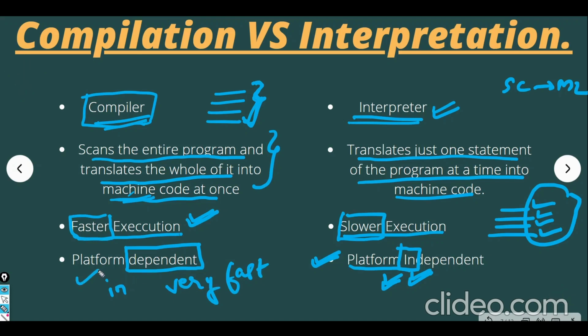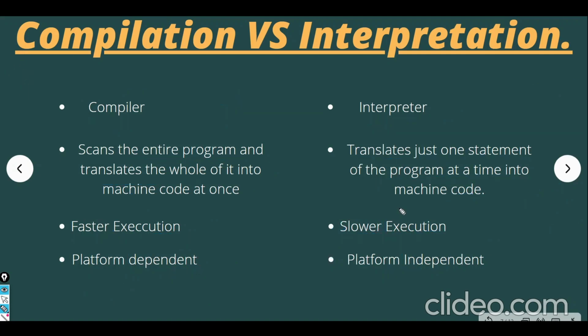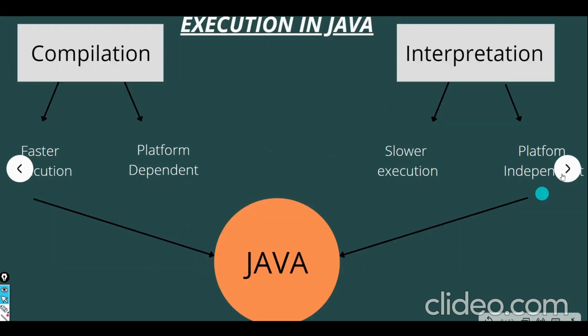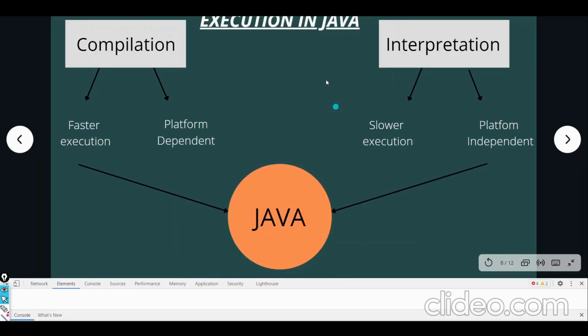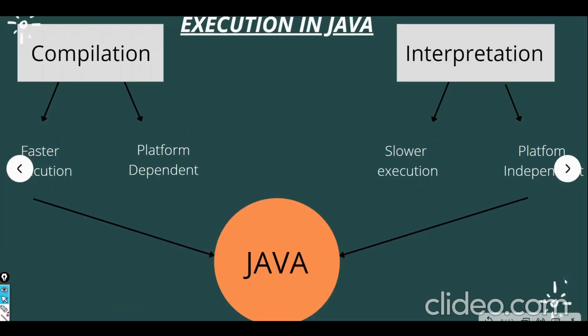If it uses this, then it is not platform independent, right? And if it uses this, then it is slower. So how does Java solve this issue? Let's see. Let's move on to our next slide. Now we'll see how the execution in Java takes place.